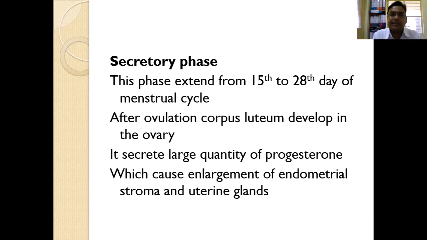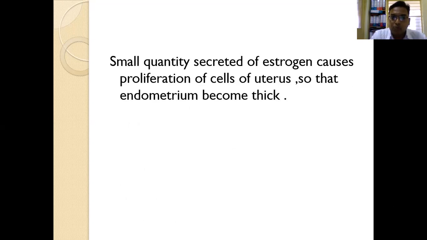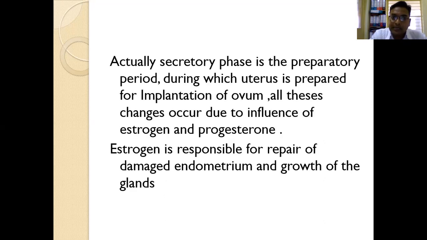In secretory phase, which follows the proliferative phase and extends from 15th to 28th day of menstrual cycle, after ovulation the corpus luteum develops in the ovary and secretes progesterone, which causes enlargement of endometrial stroma and uterine glands. In secretory phase, a small quantity of estrogen secreted causes proliferation of cells of uterus, so now the endometrium becomes more thick. Actually, secretory phase is a preparatory period during which the uterus is prepared for implantation of ovum.